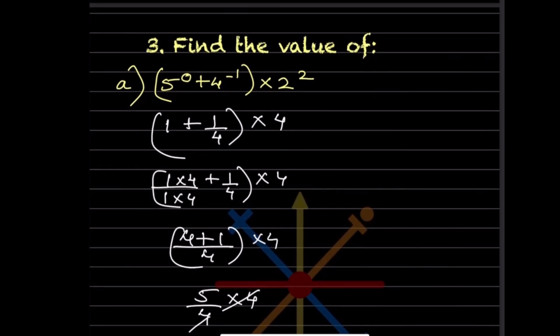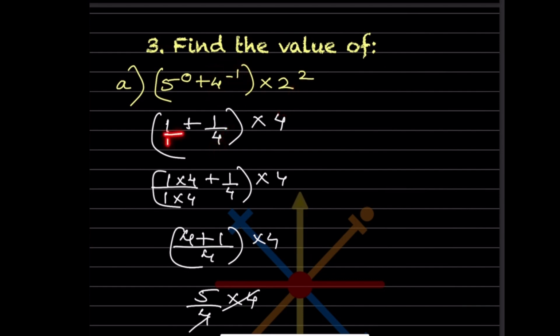First, let us solve the bracket. So this 5 raised to 0, anything raised to 0 is 1. So this base can be any number. So here we have 5 raised to 0, that is going to be 1. This negative will make it positive, so that will be 1 by 4. 2 square will be 4.